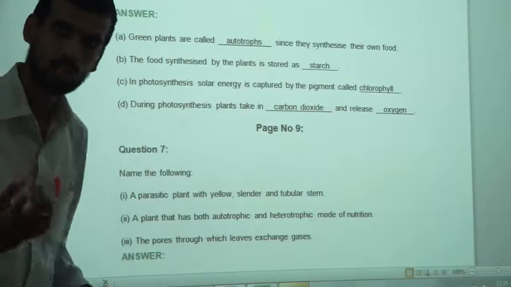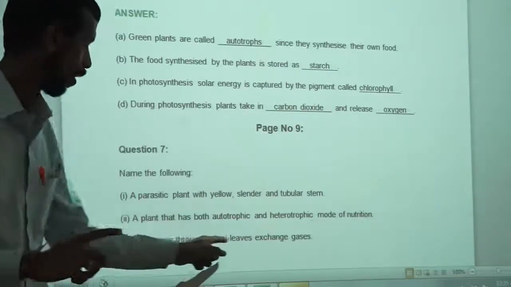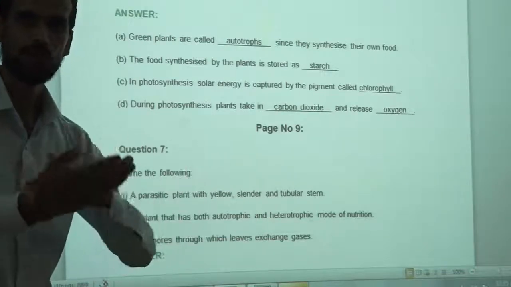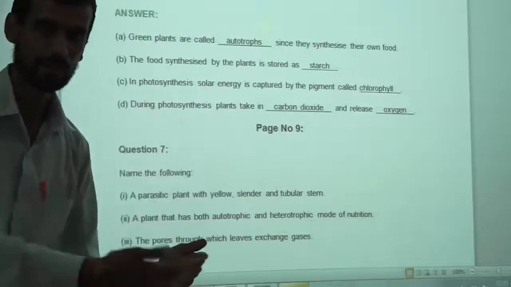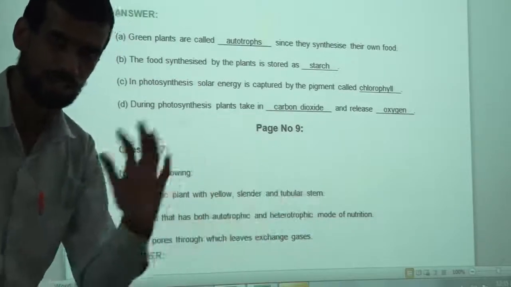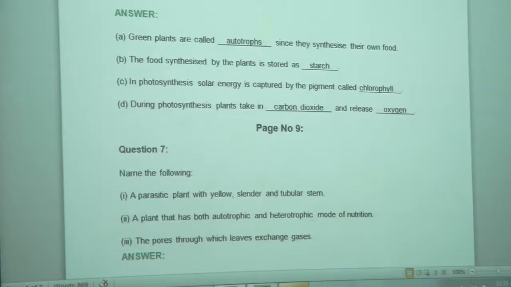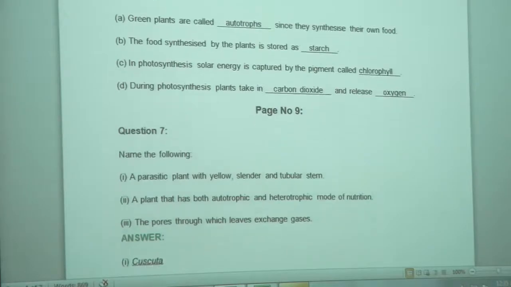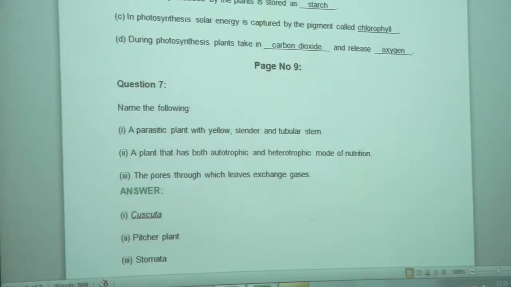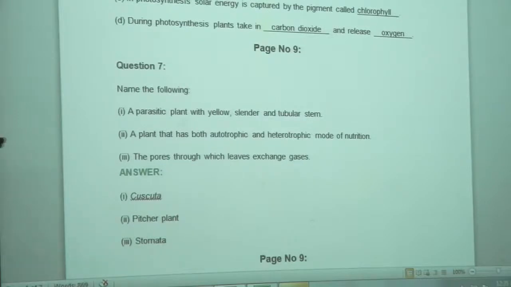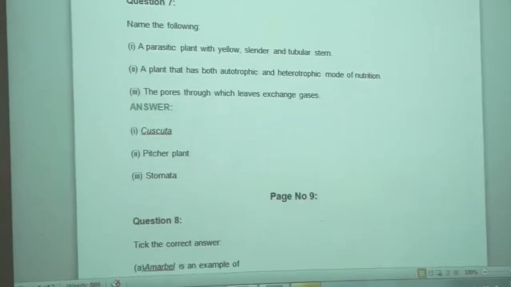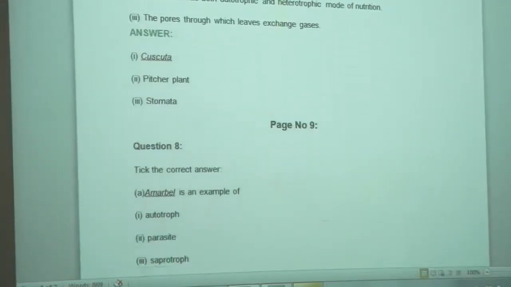So what do we call the pores on the leaves which perform exchange of gases? Carbon dioxide goes in, oxygen goes out. Yes, you are correct. Stomata. Right? So let us see the answers. Cuscuta, pitcher plant. Here are the answers. You can see. I hope you are checking your answers and also writing them. Next question is, choose the correct answer.